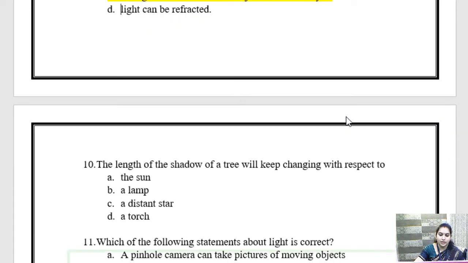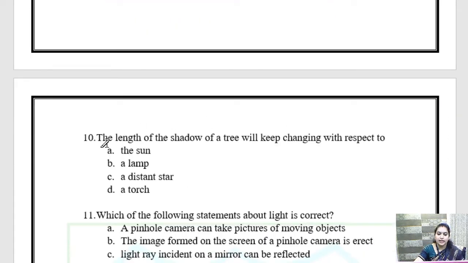Okay. Next, the length of the shadow of a tree will keep changing with respect to. The length of the shadow of the tree. Okay, the question is tree. So tree we know it will be there on the ground or somewhere. How is the light reflected on the tree?